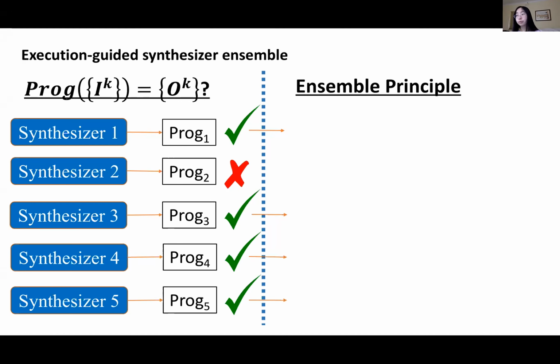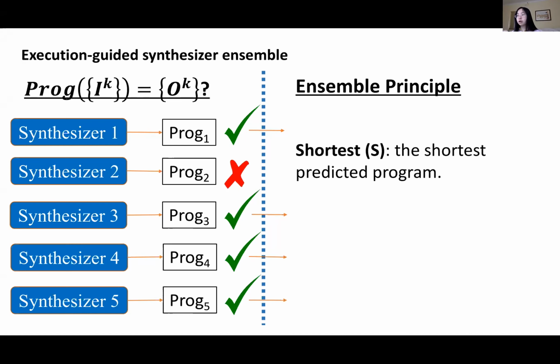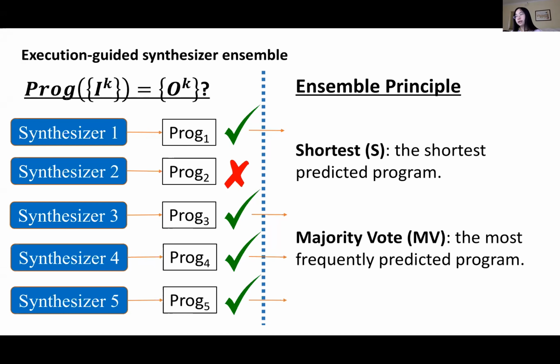Then to ensemble the remaining predictions, we study several variants of ensemble methods, and we present the most effective two here. The first method always selects the shortest program, and it is related to Occam's razor principle. It states that among all the solutions, usually the simplest solution is the best. Then the second method selects the majority vote, which means that it will return the most frequently predicted program, and this aligns with existing ensemble methods.